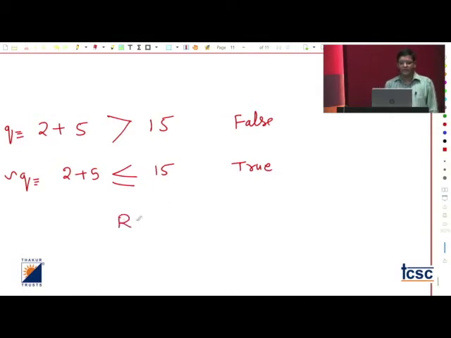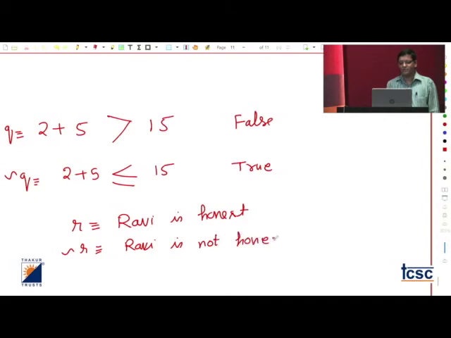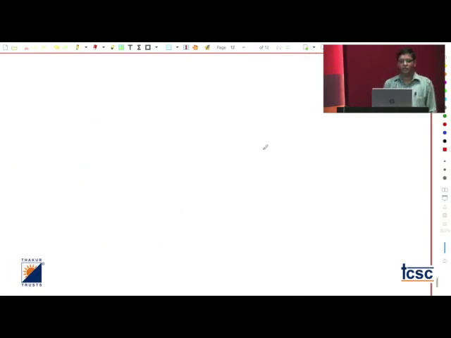So when we write the negation of any statement, we have to write in that format. If I say Ravi is honest, and suppose the name of this statement is R, then the negation of R will be Ravi is not honest. Some of the time we can use the opposite word here, because not honest means dishonest also, but avoid using the opposite word for negation. And remember that if any statement is true, its negation must be false.